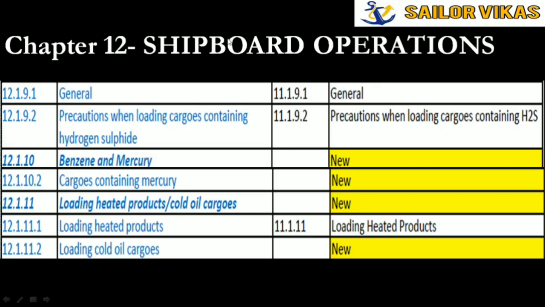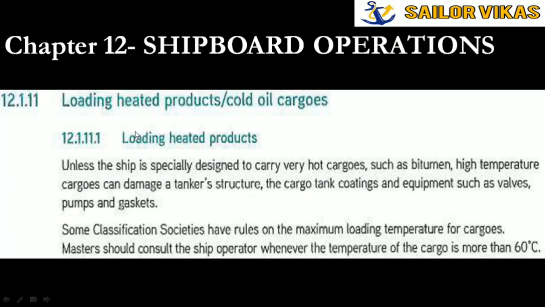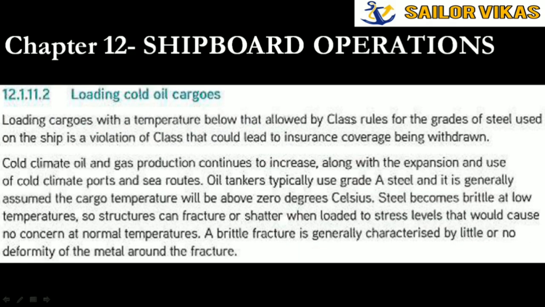Then, in the same chapter 12, the next is the benzene and mercury section, cargoes containing mercury, loading heated products, cold oil cargoes, and loading cold oil cargoes. All these sections have been added newly in SGOT 6. For cargoes containing benzene, they have given guidance on what to do and what not to do. Similarly for loading heated products, cold oil cargoes, etc. This is also added.